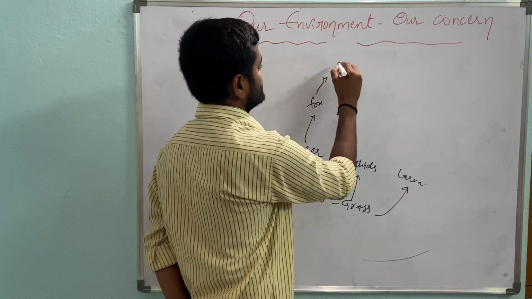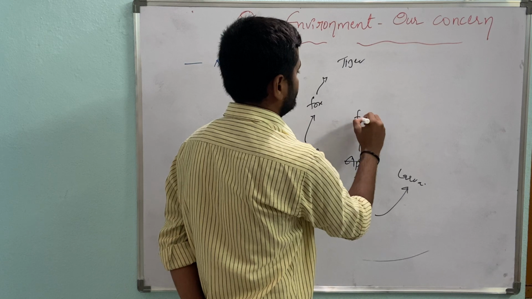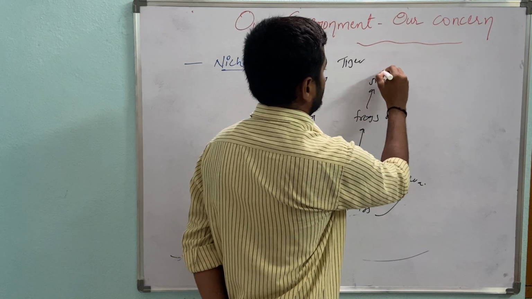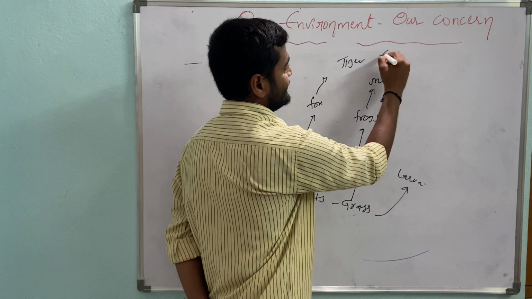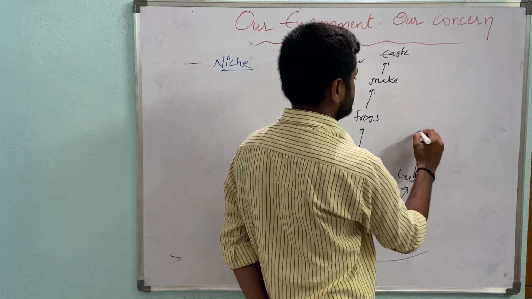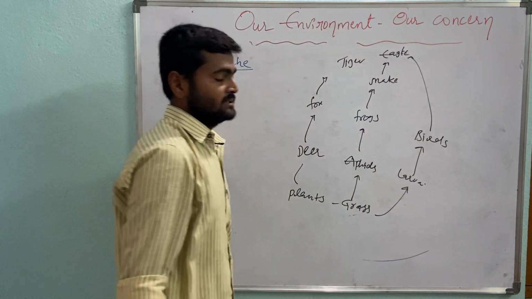Fox, and this fox is eaten by tiger, and these aphids are eaten by frogs and snakes and what, Nana? Eagle. Okay, and larvae are eaten by what, Nana? Insectivorous birds, and these birds are eaten by eagles, etc.